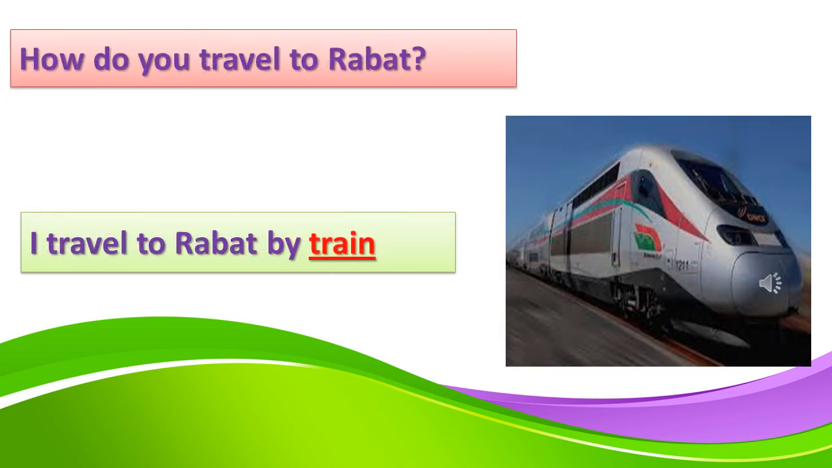The next item of means of transport is train. So how do you travel to Rabat? I travel to Rabat by train. Again, here we use the preposition by before the word train.